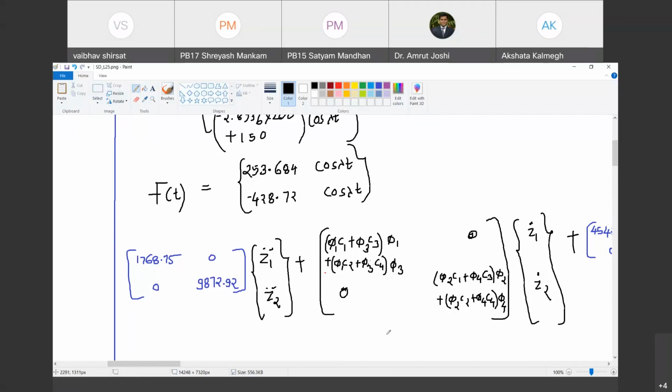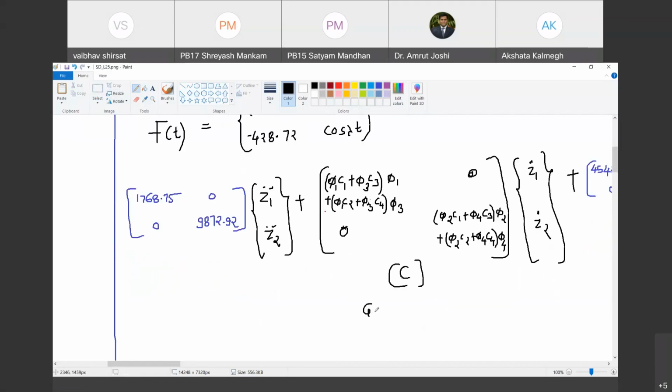of this generalized damping matrix. So I'm going to call this C matrix, that is generalized damping matrix. Happy? And I'm going to denote the four terms of this matrix as capital C1, capital C2, capital C3, and capital C4.